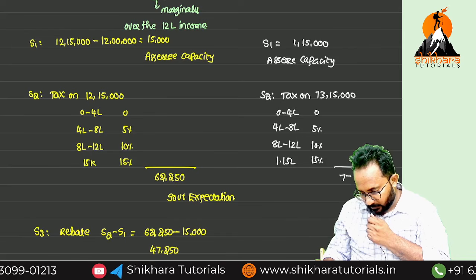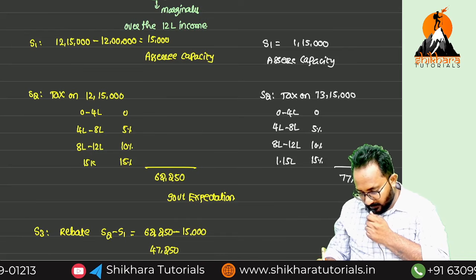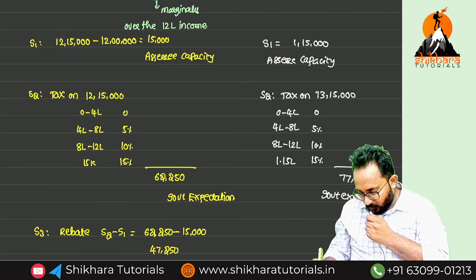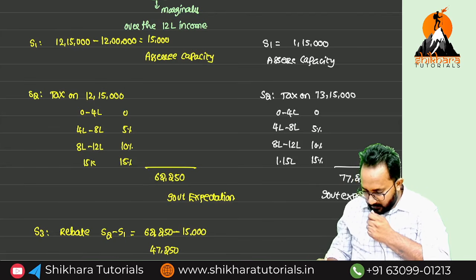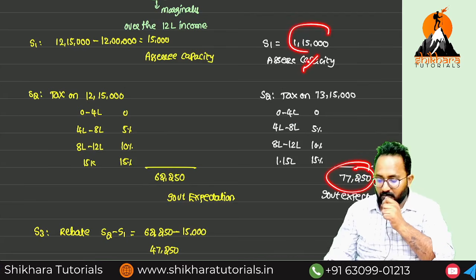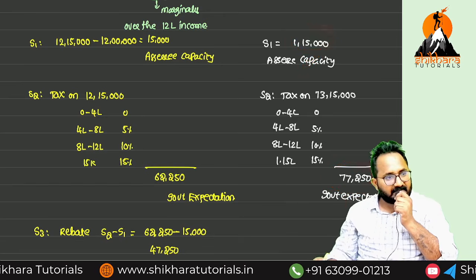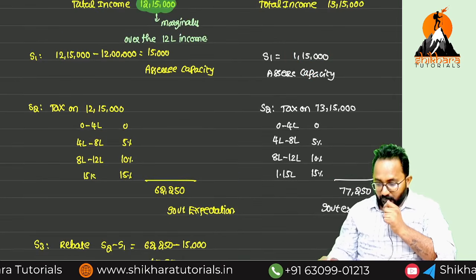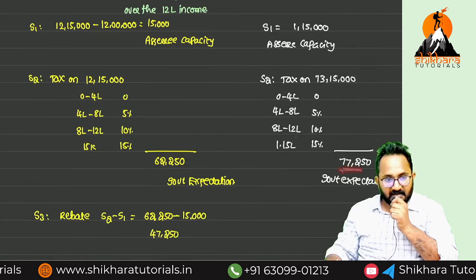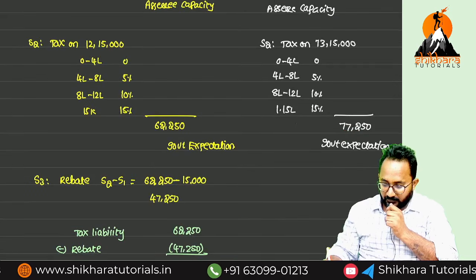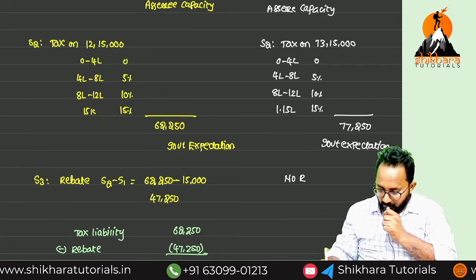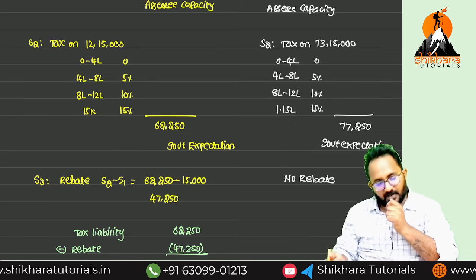70,250. This is what? Government expectation. The government is expecting only how much from you as tax? 77,250. But you earned additionally more than 12 lakh, how much? Can I meet the government expectation easily? Yes. Because you earned additionally more than the 12 lakh, 1 lakh. But they are asking how much? 77,250. So that's why here there is no rebate. Here there is no rebate. Understood? Every time we have to check this.